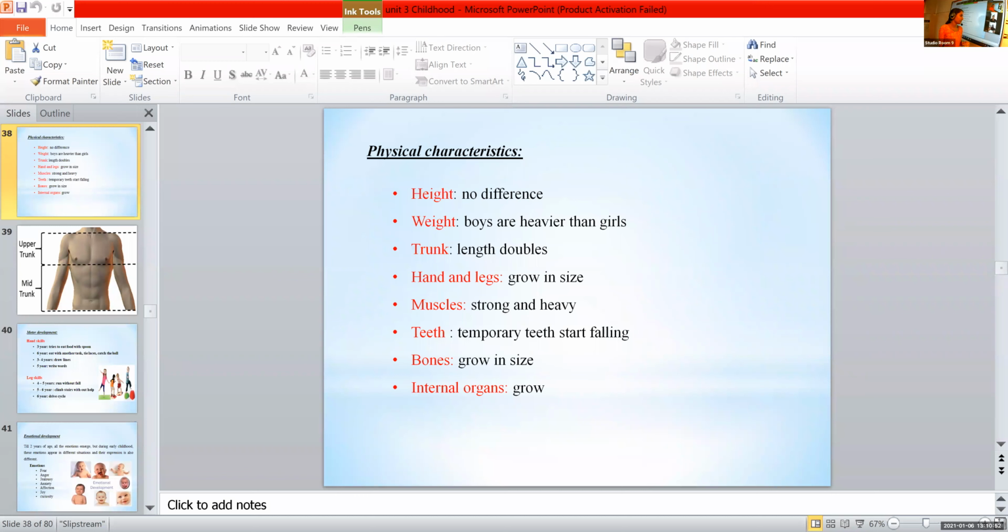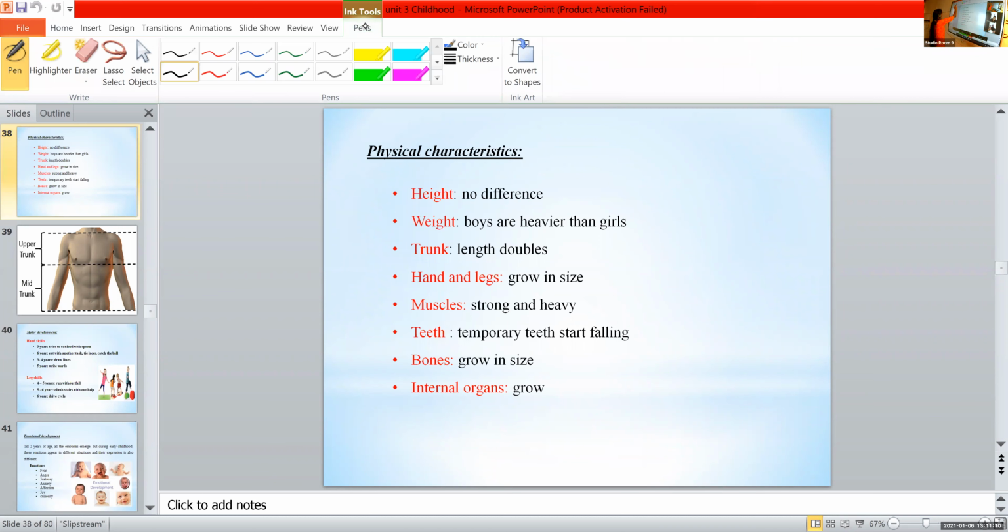So we already learned about 6 areas of development. Which are they? Physical, emotional, social, mental, cognitive, and language development. We already discussed the changes or development in infancy or babyhood. Let's move on to the next stage, that is early childhood. So the first area of development is physical development. Which are the physical characteristics of a child from 3 to 6 years?